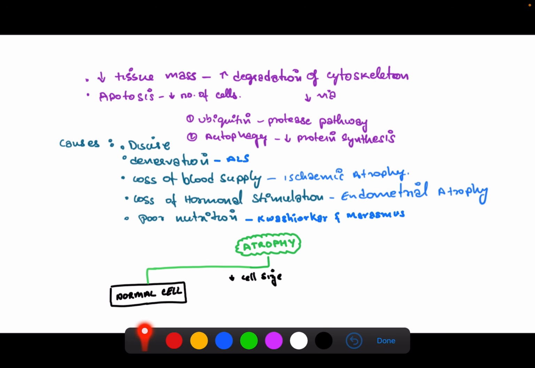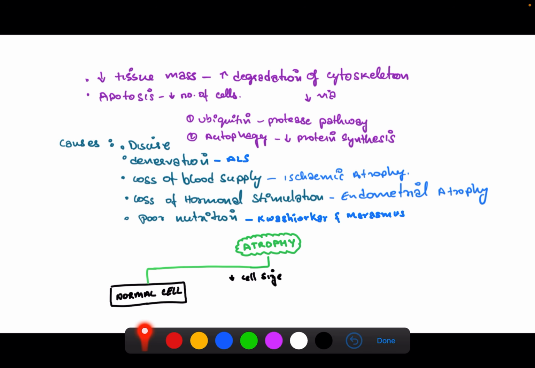The causes of atrophy would be disuse, like when we immobilize the arm after a fracture, leading to wasting of the muscles of the arm, or denervation, like neurological disorders like ALS, when there is progressive loss of motor neurons, leading to muscle atrophy, or loss of blood supply, like to the heart, leading to ischemic atrophy, or loss of hormonal stimulation.